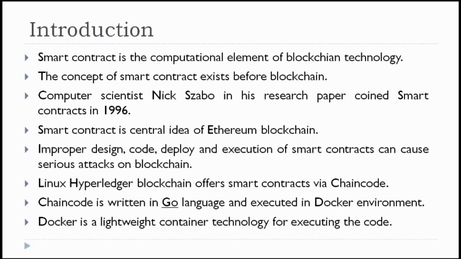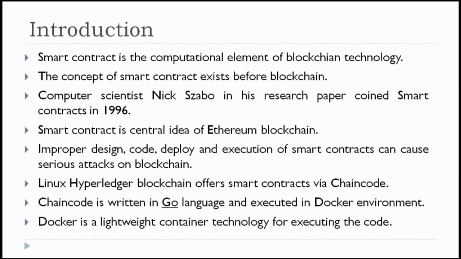That means, in the form of the consumption of gas points, you must be very careful in designing the program. Second, you should not use unnecessary inputs or unnecessary functions, because that becomes a chance for anyone to exploit the smart contracts.